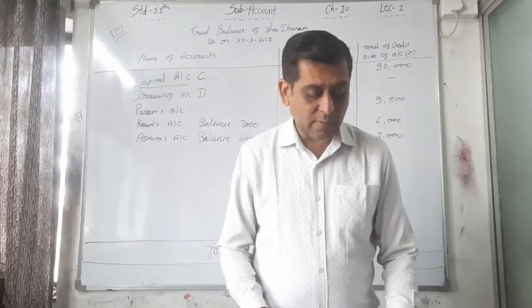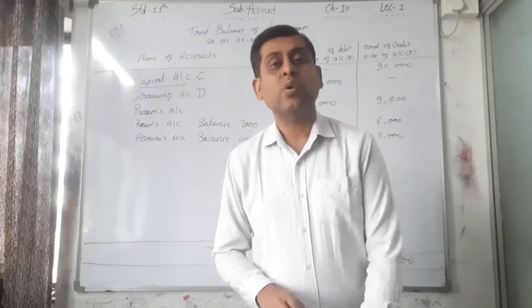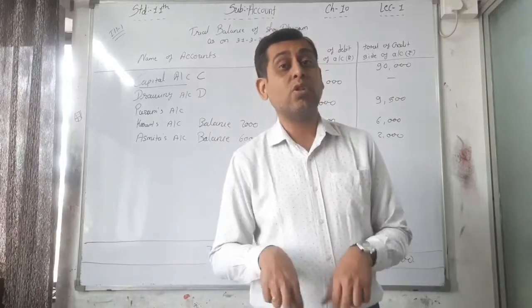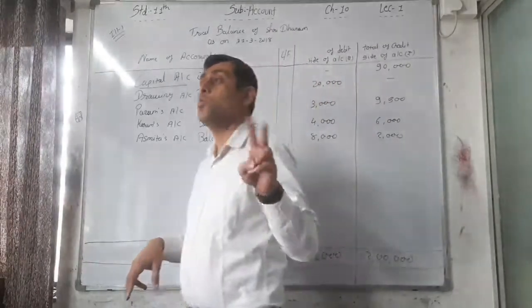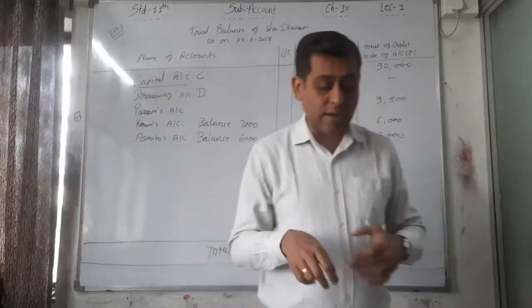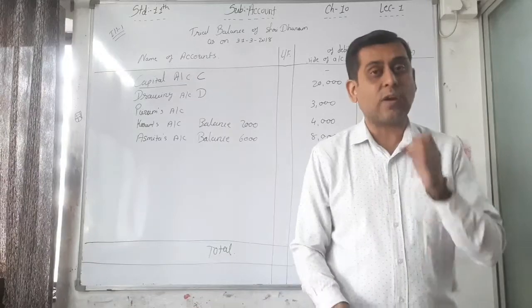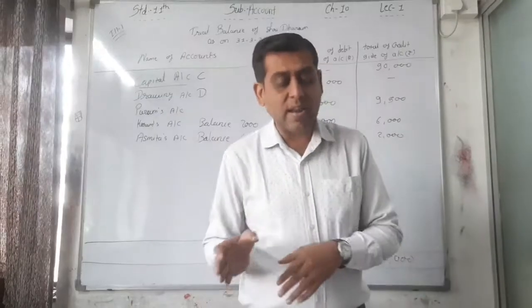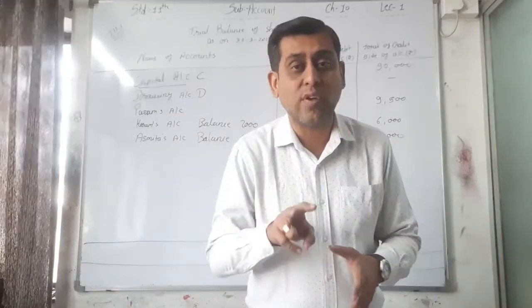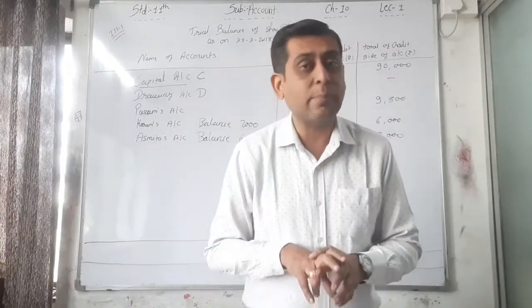So your homework for today is illustration number 2. Illustrations 1 and 2 written in both methods. See, the second illustration you have to write down in your example book in both ways, that is name of accounts, LF, debit side of account, credit side of account, as well as debit balance amount, credit balance amount. Both ways you have to write down this illustration in your example book.